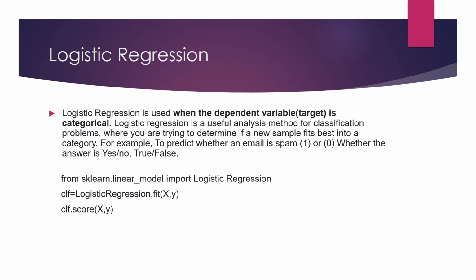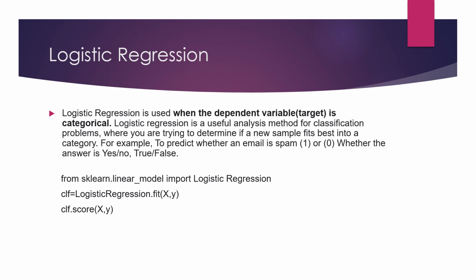So you can see the implementation of logistic regression. First, I have again imported logistic regression like we did linear regression. Then we will again define our model, logistic regression, and then we will again fit it on the training data set. After fitting it, we will again determine the score using the testing set. So clf.score(x_test, y_test). I have written here x, y. You can also write x_test, y_test. And here you can write .fit(x_train, y_train). I have not written that, but you can assume that fitting is done on the training data set and testing is done on the test set, where we determine the score.